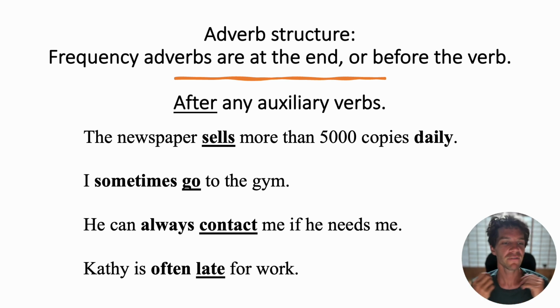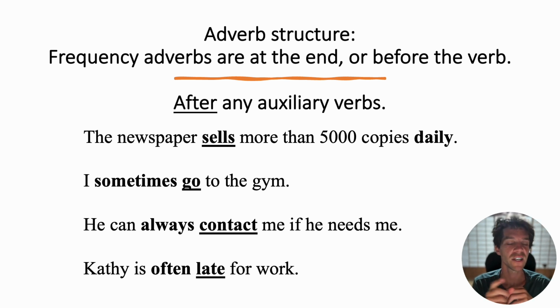But when we have more general adverbs of frequency describing a general routine rather than how often it's done per day or per year, we place them before the verb. For example, I sometimes go to the gym. Here, sometimes describes the frequency of the verb, to go. So I sometimes go to the gym. Again, he can always contact me if he needs me.